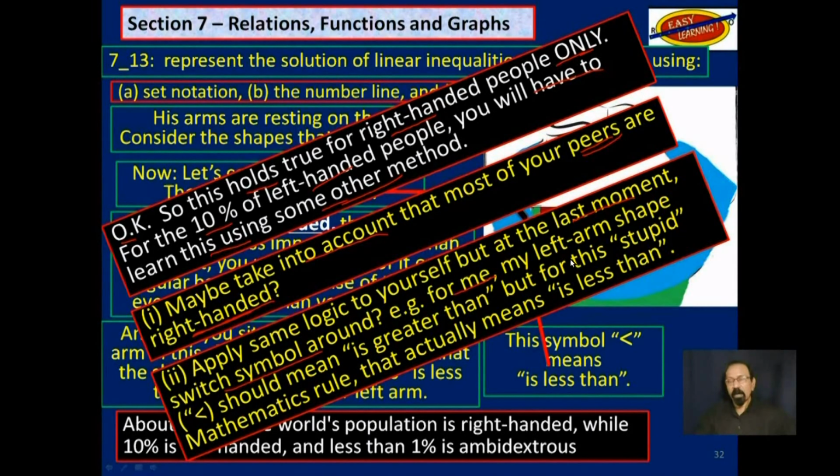So for me, I'm left-handed, my left arm shape, this shape here, should mean is greater than for me, but for this stupid mathematics rule, that actually means is less than for left-handed people. So however you want to learn that, left-handed people, sorry, but you'd have a little harder time learning this.